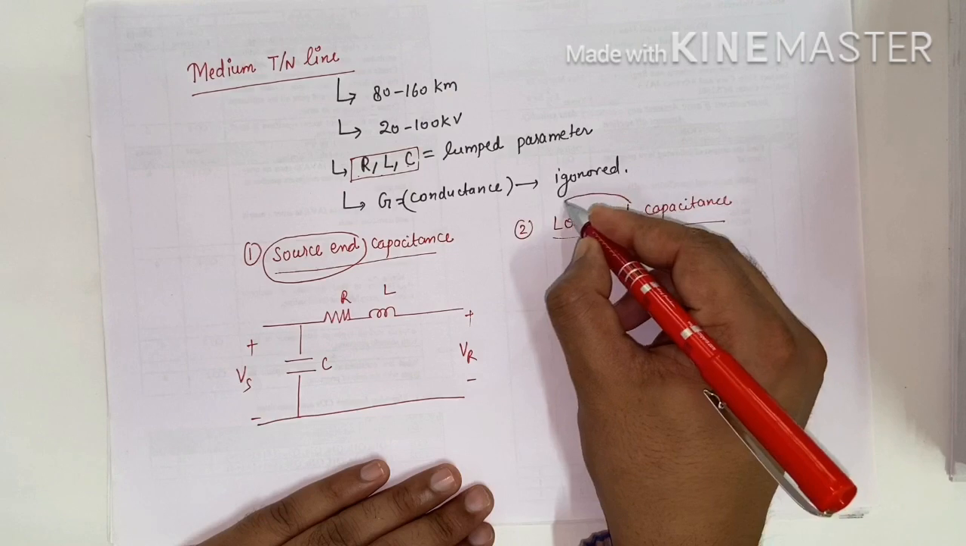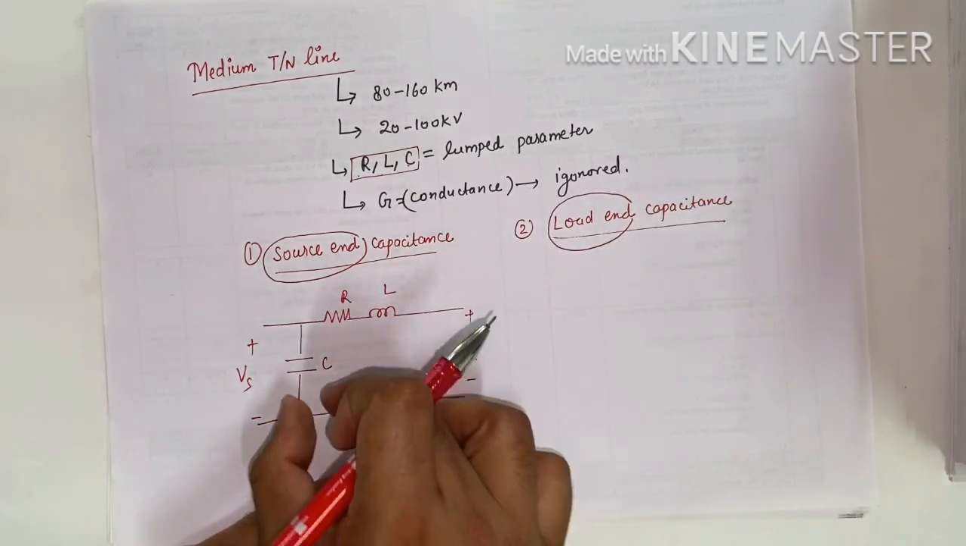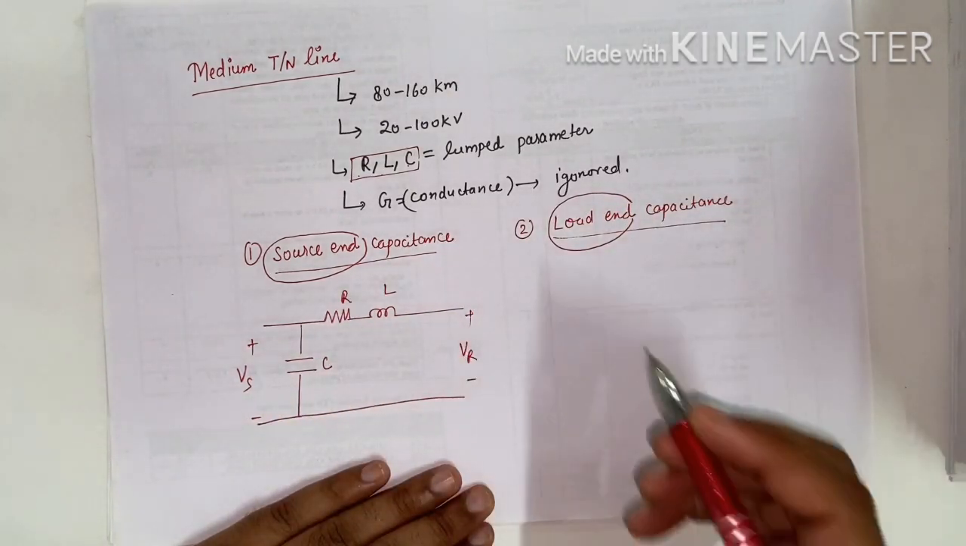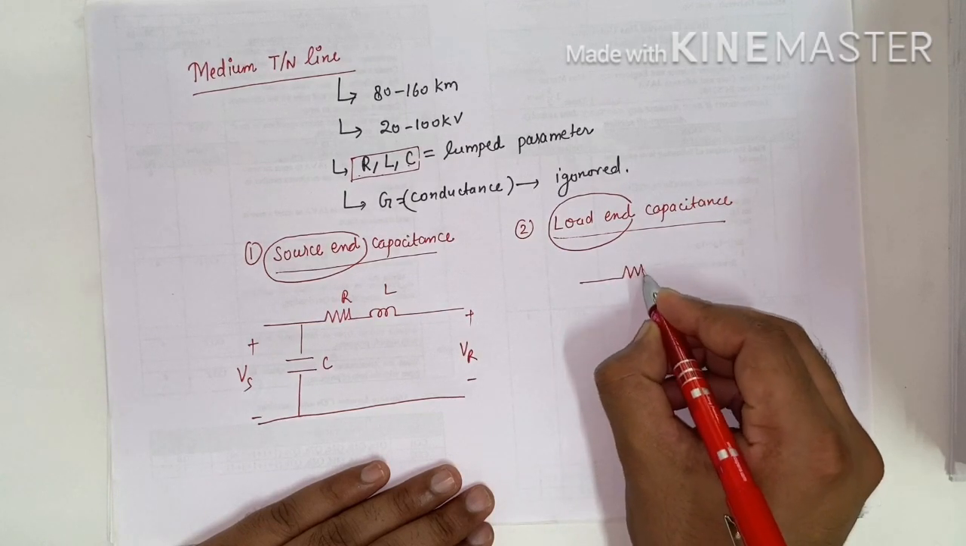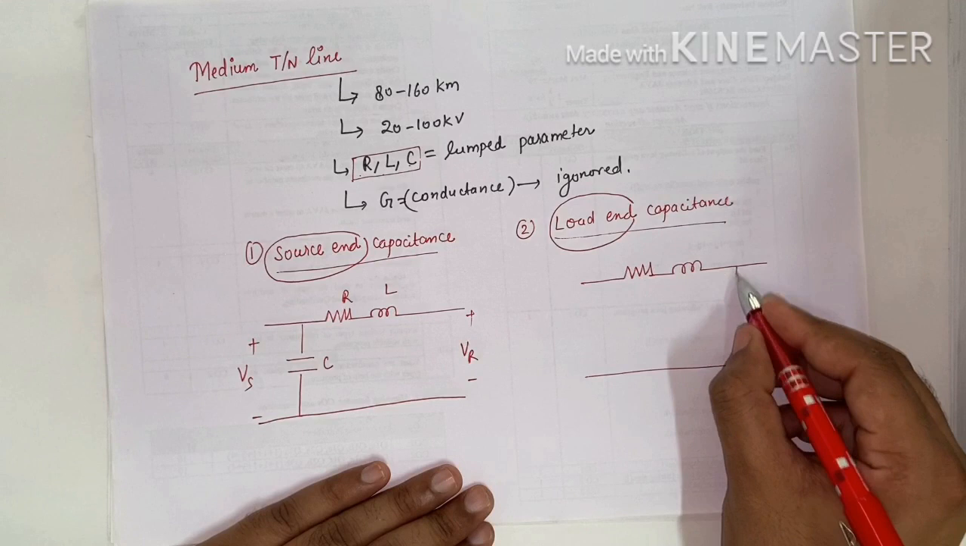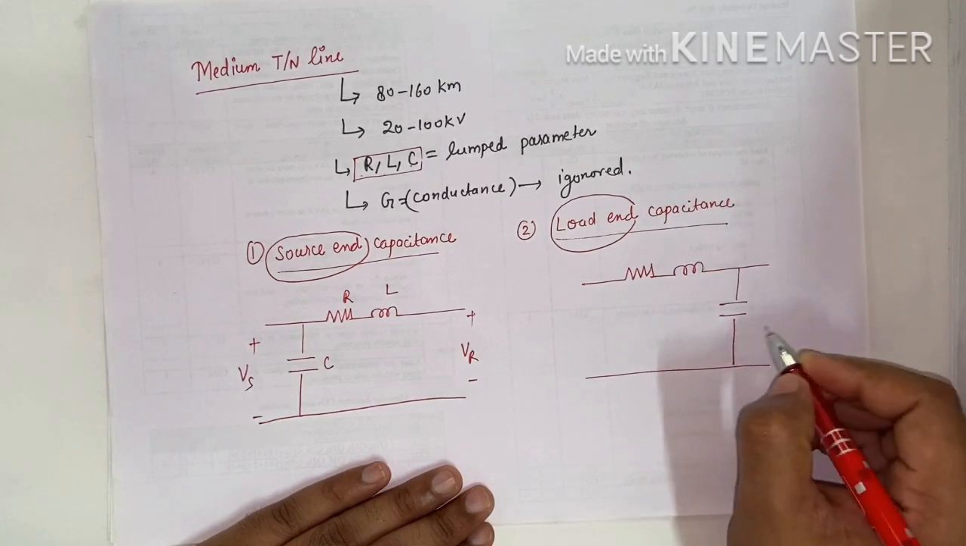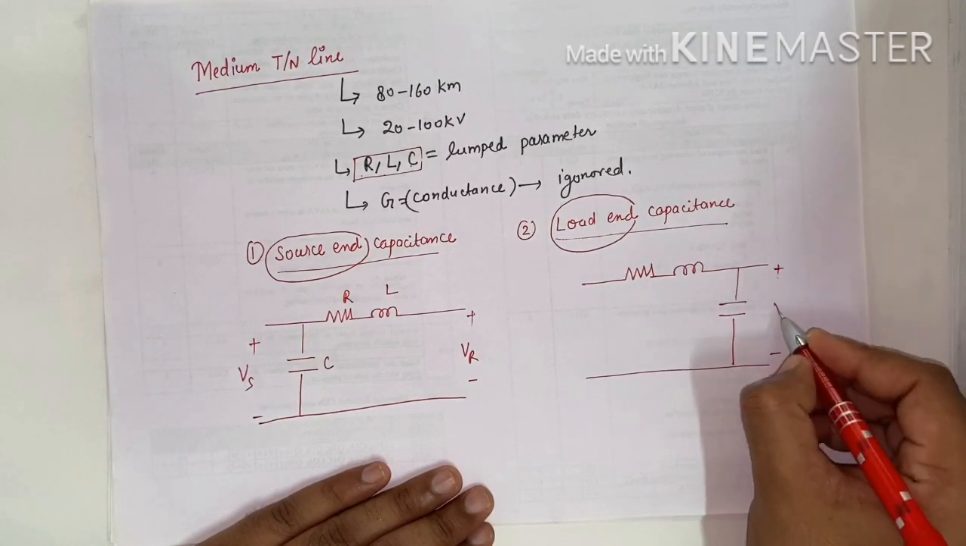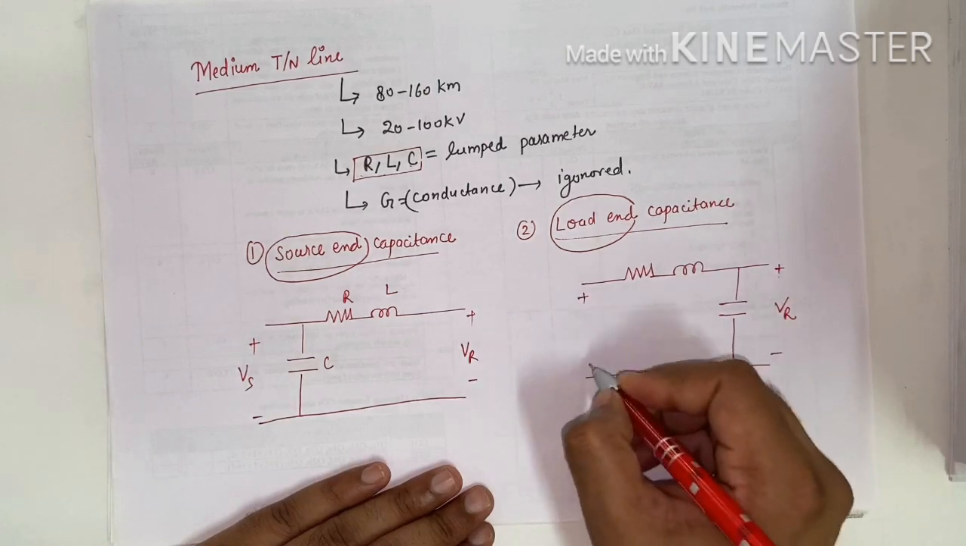In the load end capacitance, we have used capacitance on the load side. Suppose this is the resistance, this is the inductance and this is the capacitance. We have used the capacitance at the load side.